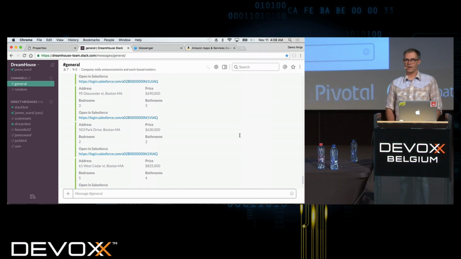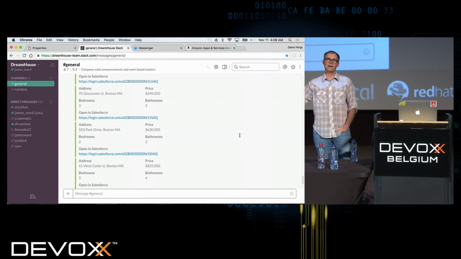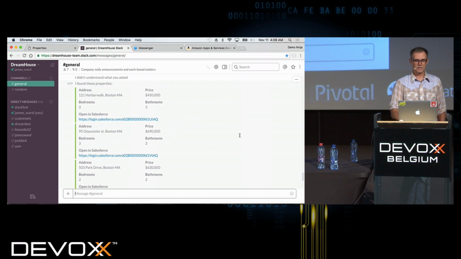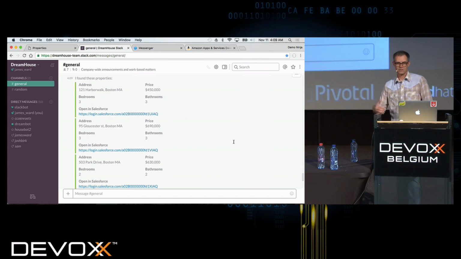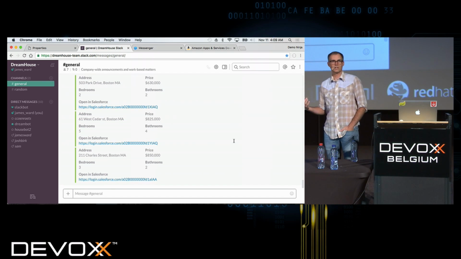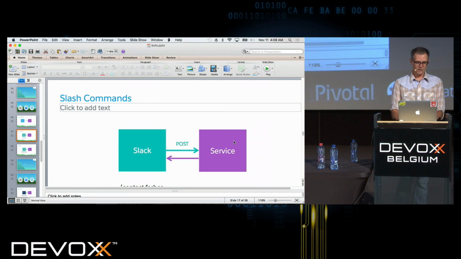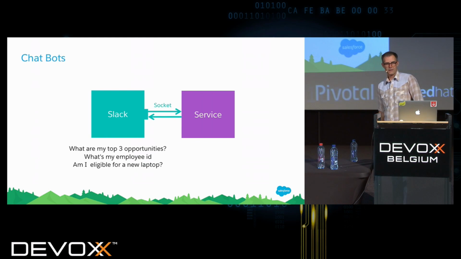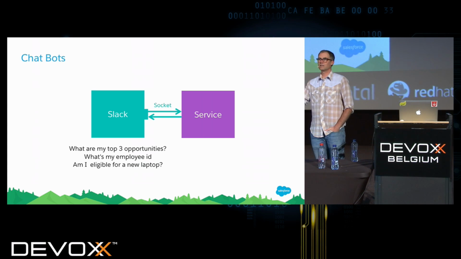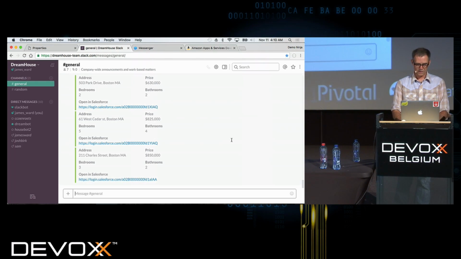So that's now sent a request out to my bot and said, okay, search that Dreamhouse data set and get me back the houses that are for sale in Boston, and then it posts those back into the Slack channel. So all sorts of different ways that I can interact with bots through those /commands here within channels. So that's the second way that we can interact with Slack. The third way is that we can have a direct conversation with a bot. So we can actually go back and forth in a conversation with a chat bot. So let me show you that one.